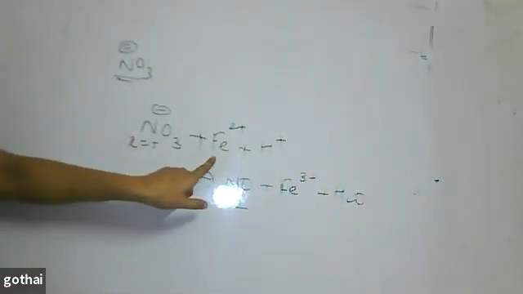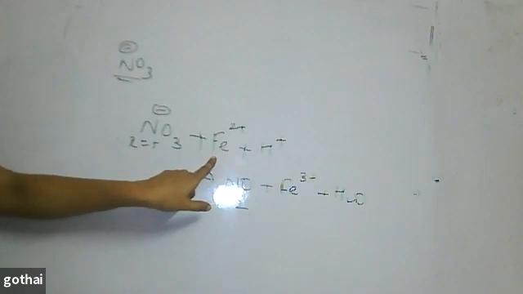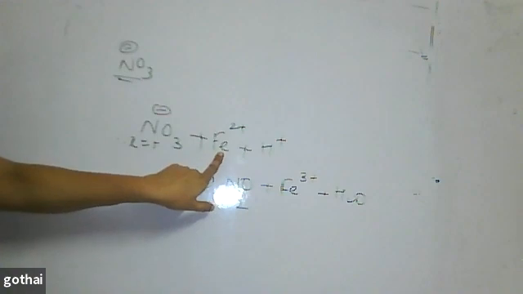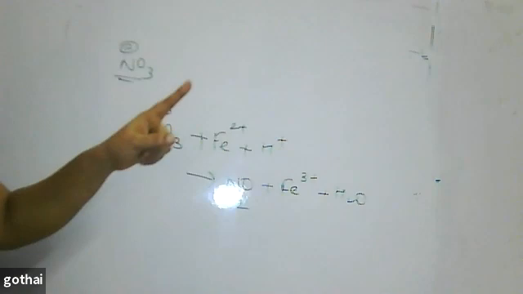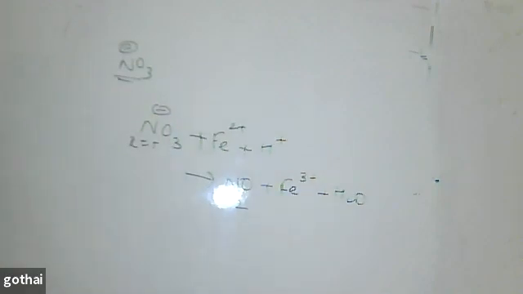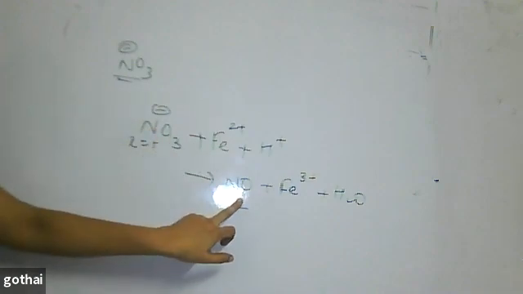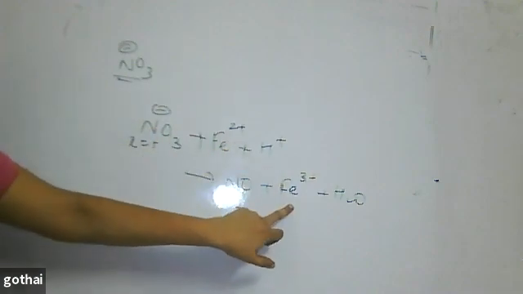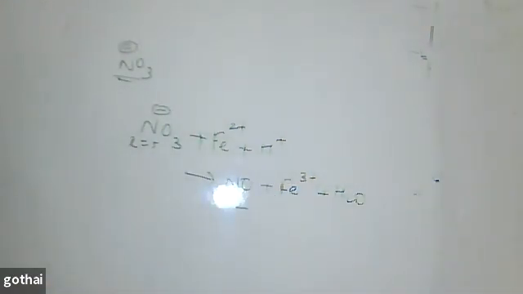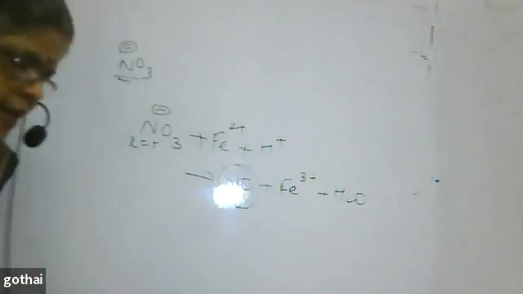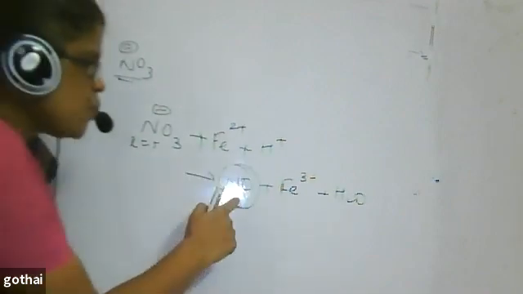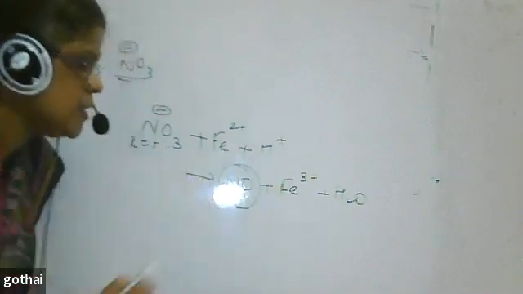What is the confirmatory test, the brown ring test? Nitrate ion is treated with freshly prepared ferrous sulfate solution, and you add concentrated sulfuric acid along the sides of the test tube without disturbing the contents. Then a redox reaction takes place. Nitrate ion gets reduced to NO, Fe2+ gets oxidized to Fe3+, and you get water. Now, this NO is required for the reaction to undergo, because this is the one which brings about the brown ring formation.